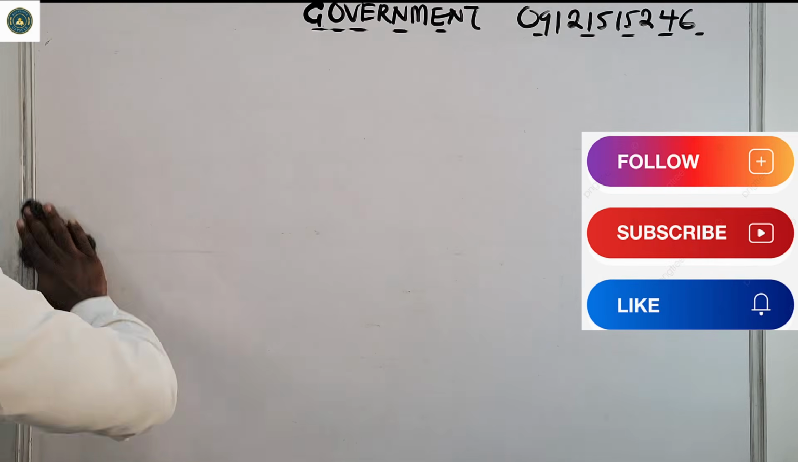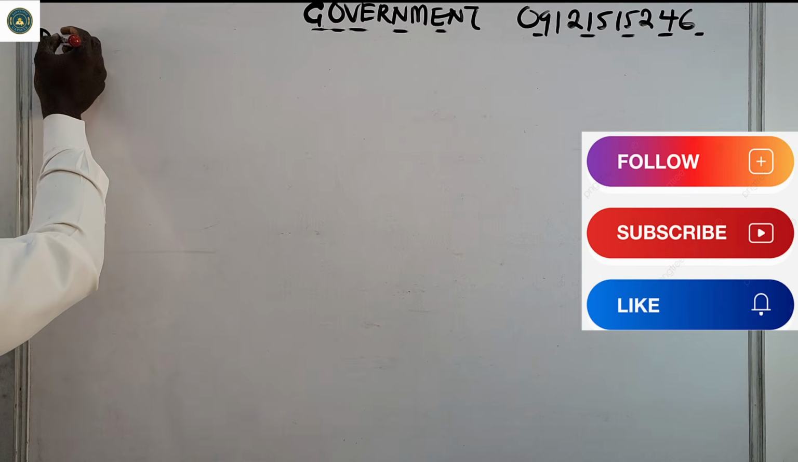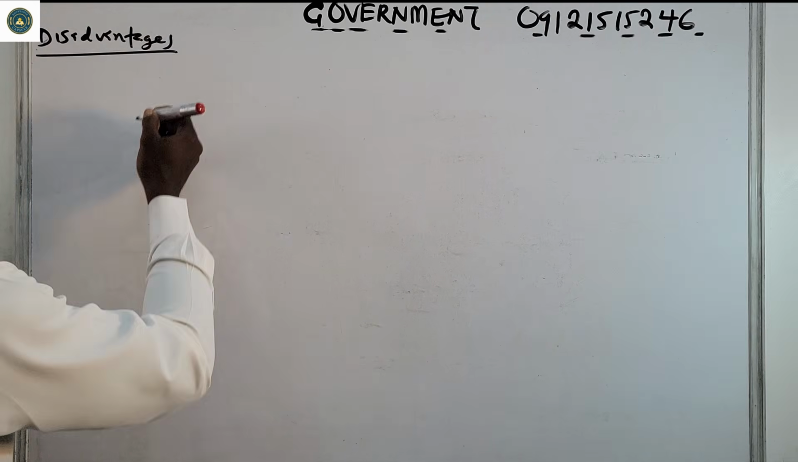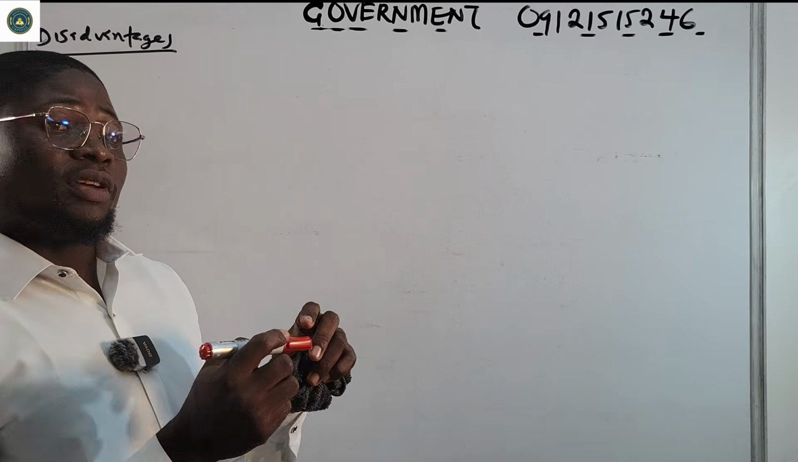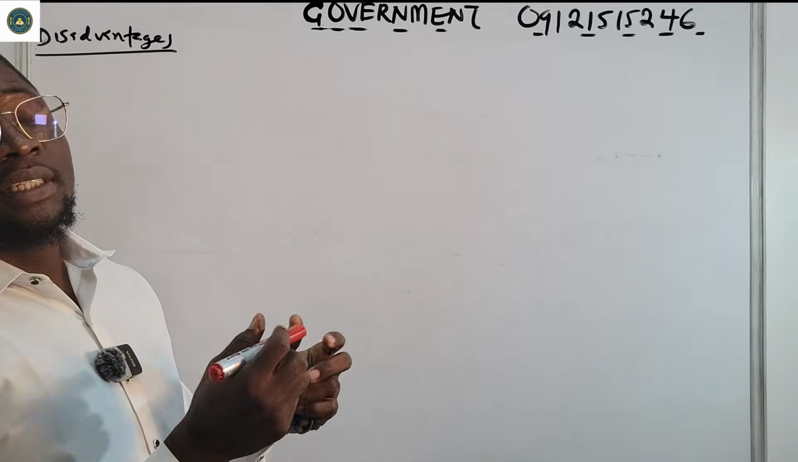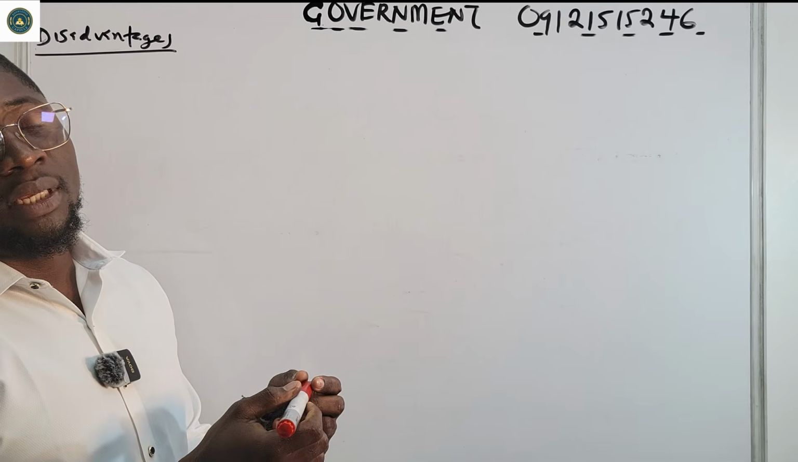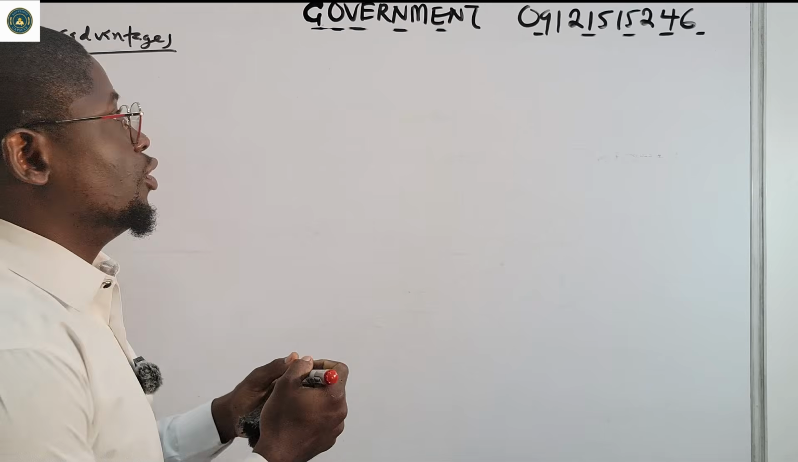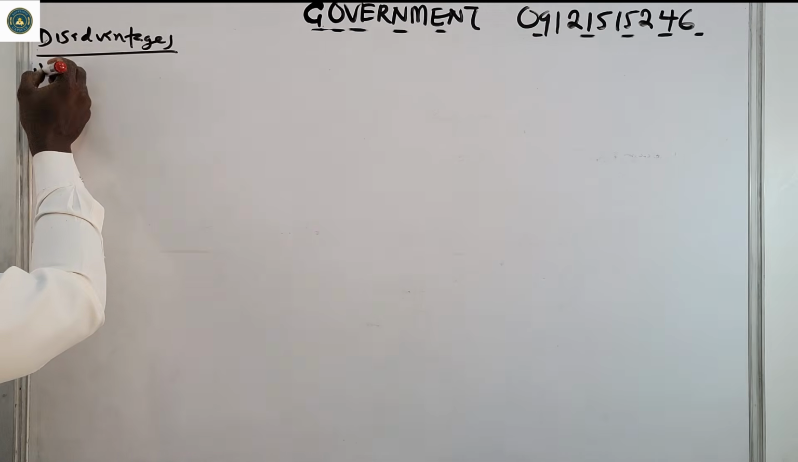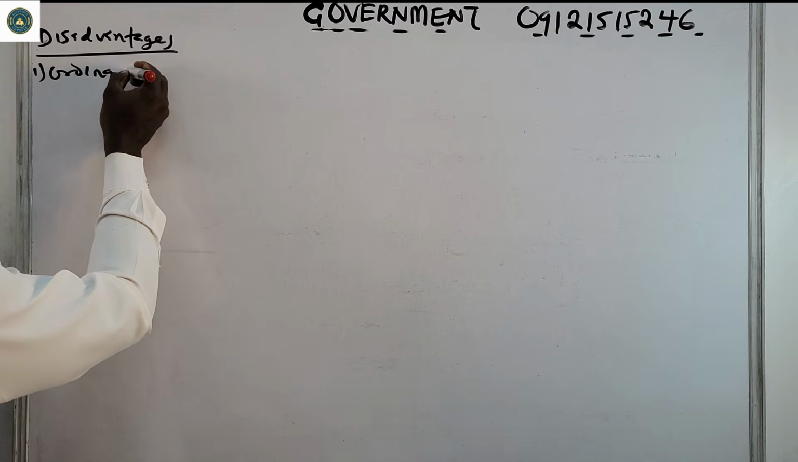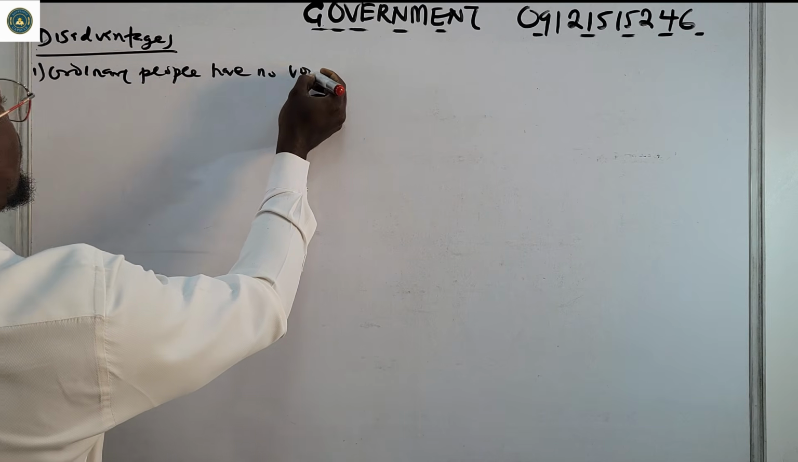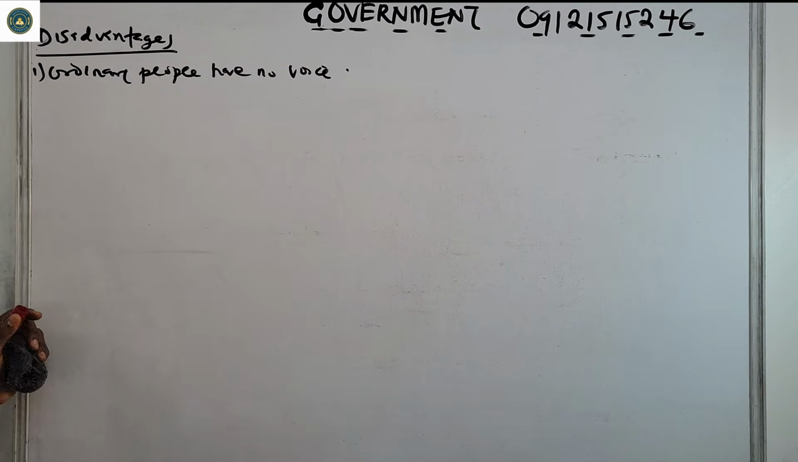All right, so disadvantages now. What are these disadvantages? Obviously, number 1, citizens have no voice. They cannot talk. So they have little or no voice. Ordinary people have no voice.